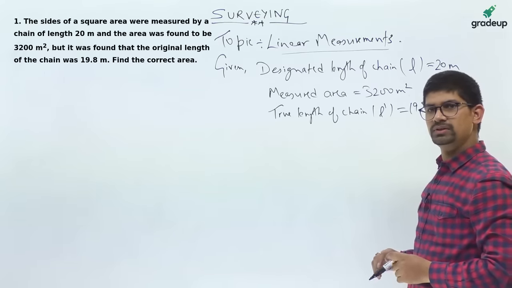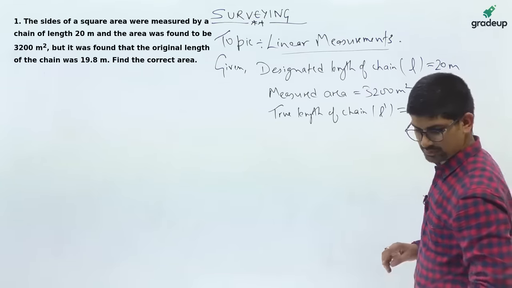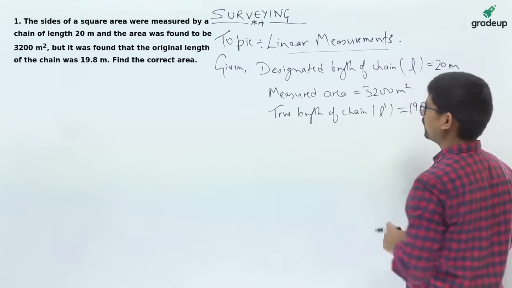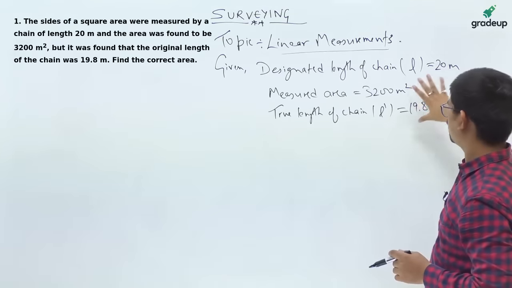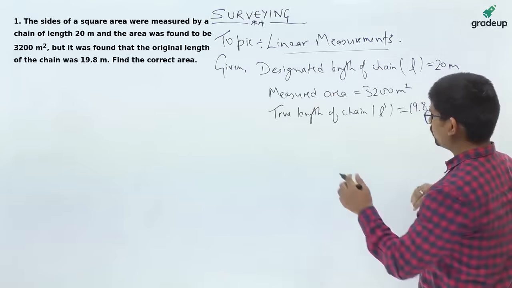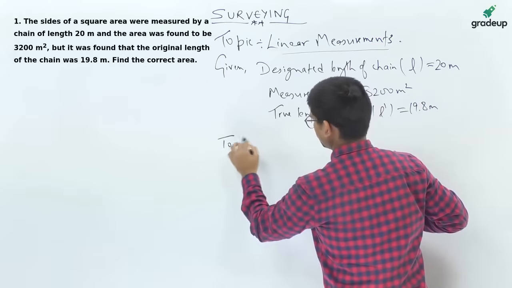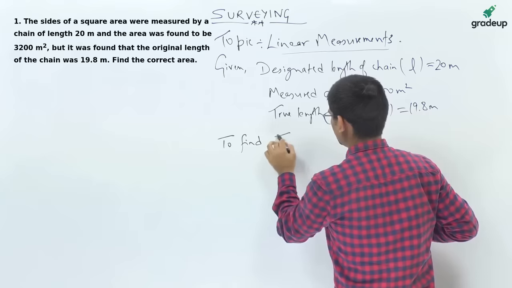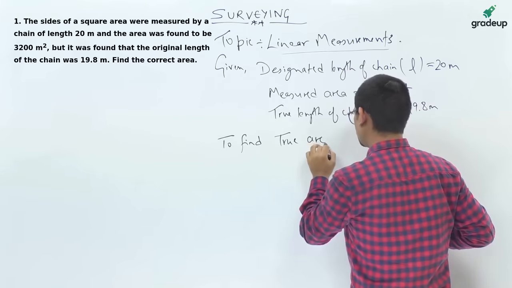Abhishek Thakur, your answer is 3136.32. Yes, it's correct. So now in linear measurements, with this data you have to calculate the true area.